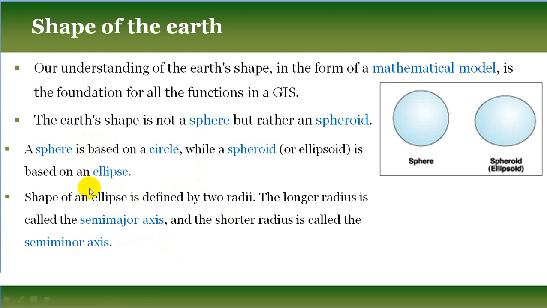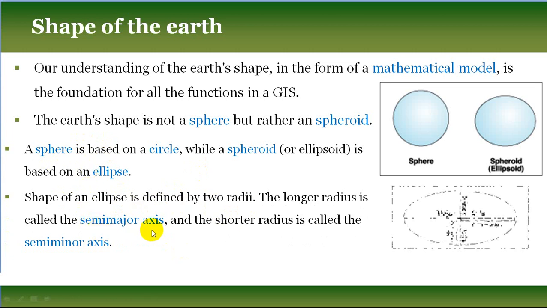The longer radius is called the semi-major axis and the shorter radius is called the semi-minor axis. So if you consider this ellipse, this is the semi-major axis, the larger axis, and the smaller one is called the semi-minor axis.